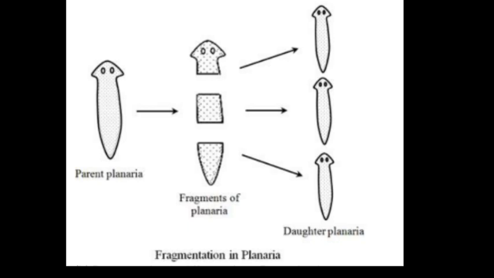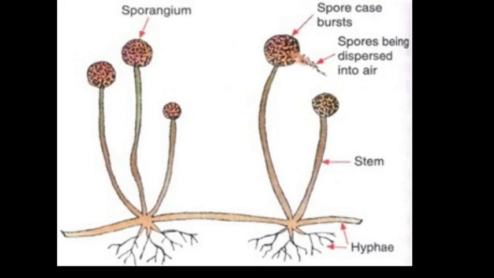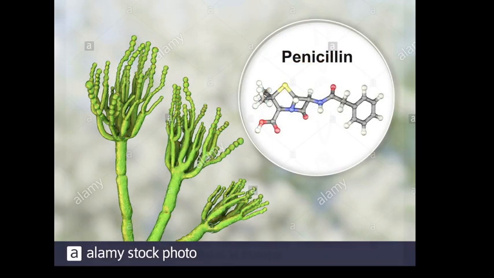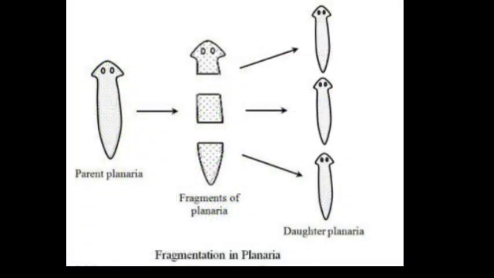So here we discussed two asexual methods, spore formation and regeneration. The examples are very important, beta, because the board raises questions from the examples. You have to know the examples: in spore formation, the Rhizopus fungus is very important and penicillium is very important, and in regeneration, Hydra and Planaria are very important. Okay, thank you.